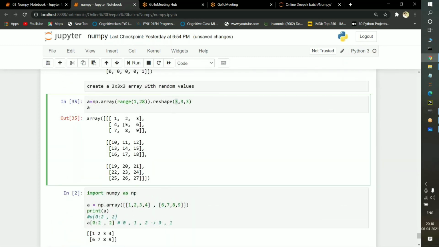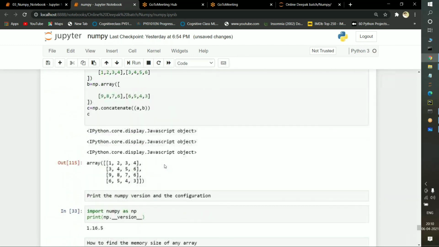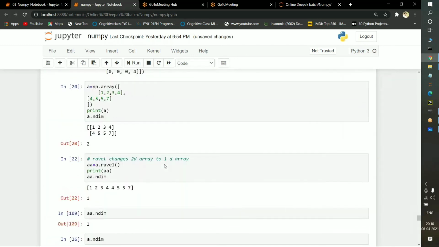The first parameter is the cube structure: 3 cubes have been selected. This is the first cube, this is the second cube, and this is the third cube. The second parameter is for the rows: 3 rows have been selected for each cube. And this belongs to columns. How many columns are there? 3 columns are there. This is how we find the different types of functions in NumPy.